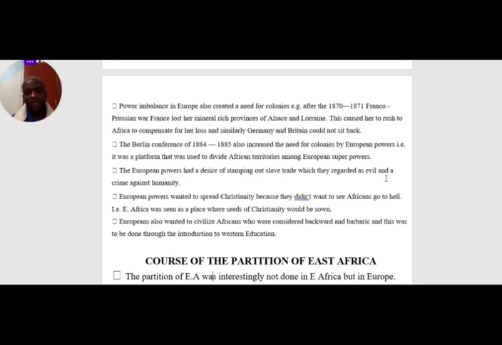They have to be kept alive, and even giving them what we call Western education to solve the problem of language barrier, so that Africans can learn how to read and write. So I beg to submit those are some of the factors that pushed many of the European countries to come and struggle for African territory.